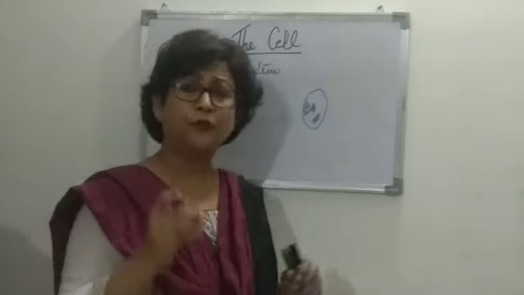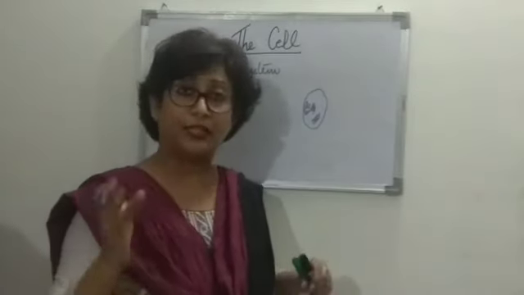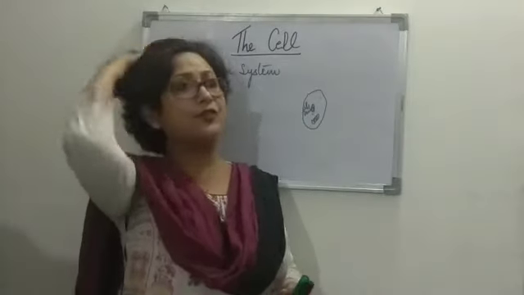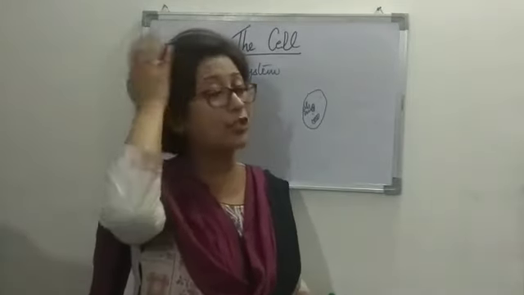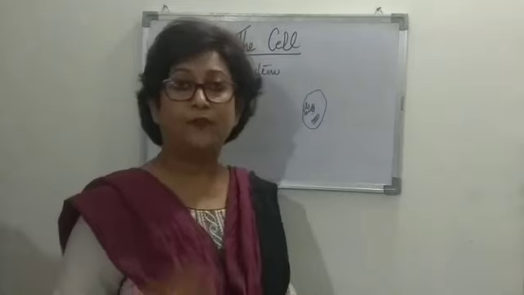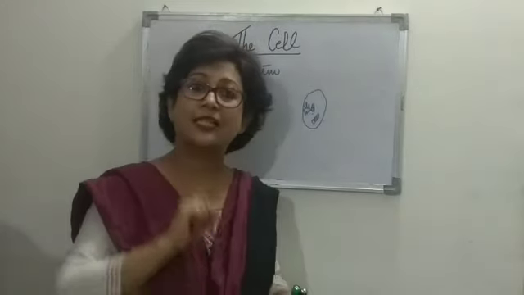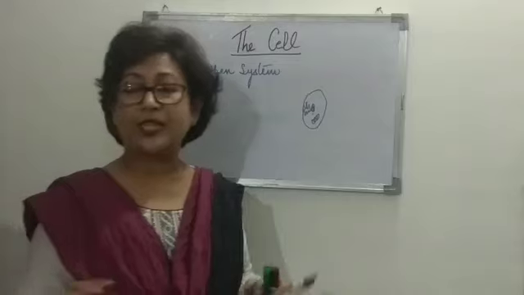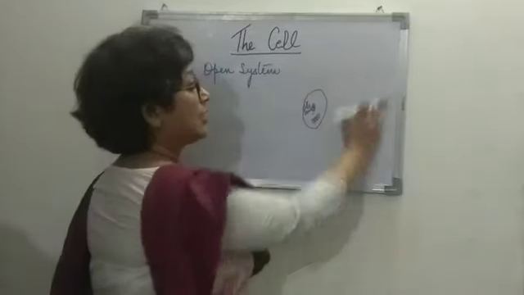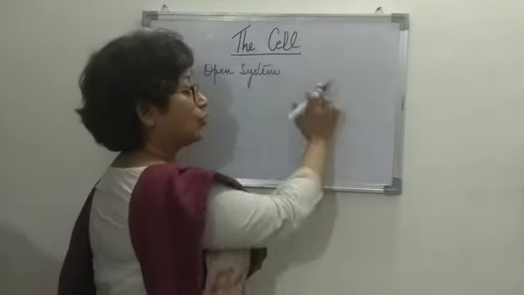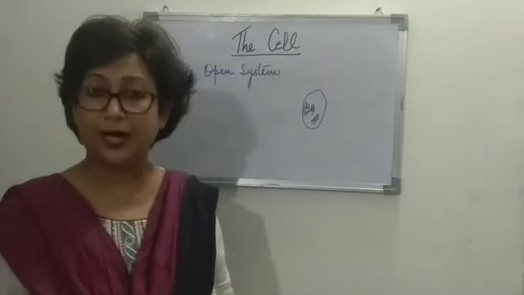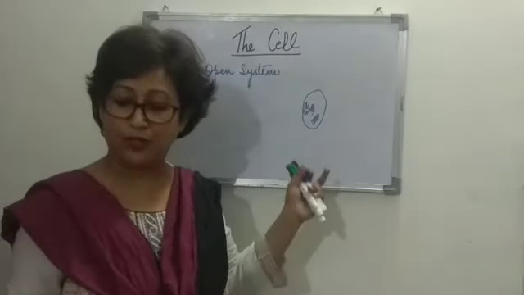So if you remember what you studied in your lower classes, you must have studied that the cell wall is a freely permeable membrane, whereas the cell membrane is a selectively permeable membrane, right? So whatever it is, the cell is separated. Now this is the surrounding of the cell. So now this cell is separated from its surrounding by the presence of a boundary, right?